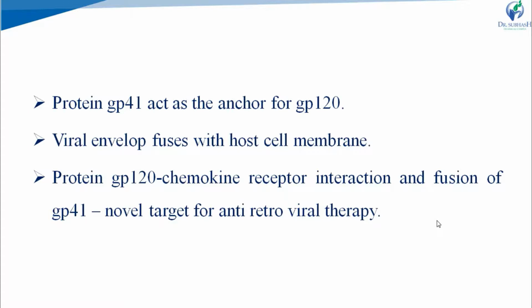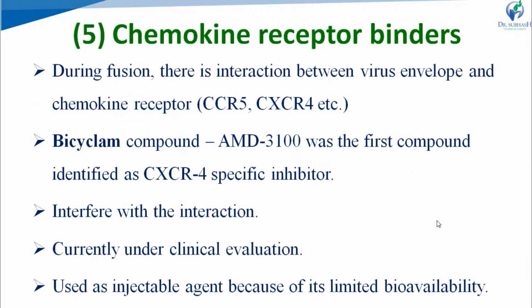This induces conformational changes in the second glycoprotein, the fusion protein GP41. After that, the viral envelope fuses with the host cell membrane and enters the host cell. Now these two proteins, GP120 and GP41, are the new targets for antiretroviral therapy.